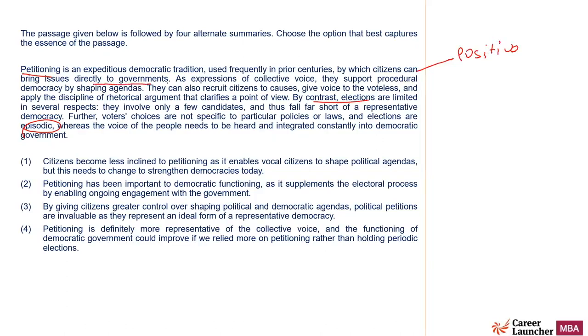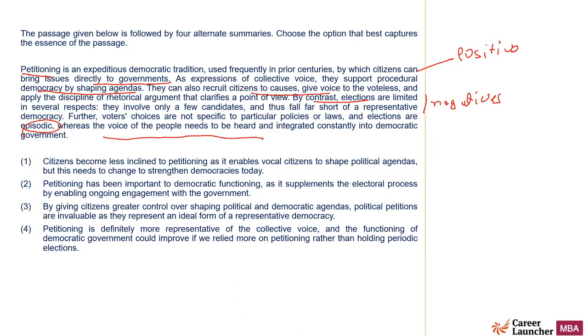The citizens bring issues directly to the government, right? They support procedural democracy by shaping agendas. It gives voice to the voteless. So all the positive things I'm talking about. By contrast, elections are limited. Then the negatives of elections are being talked about, right? And it says that the problem with elections is that they happen once in a while, but people's voice needs to be heard constantly.